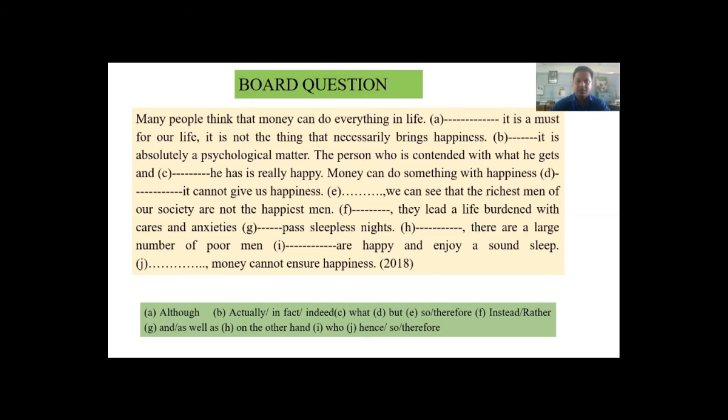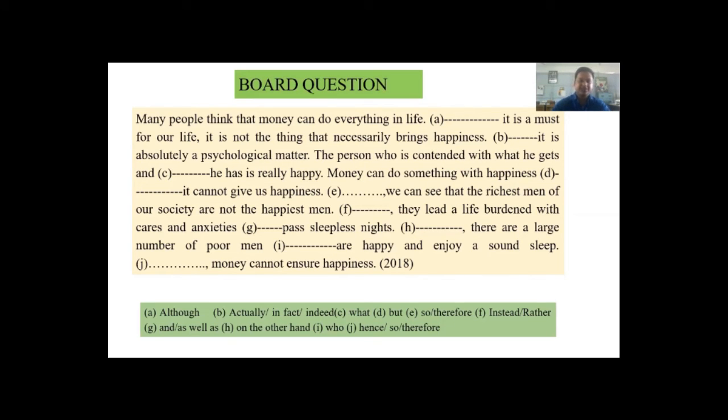H, on the other hand, we can see there are a large number of poor men who are happy, using relative pronoun here, and enjoy sound sleep. J, so, hence, therefore, coming to a conclusion, money cannot ensure happiness.